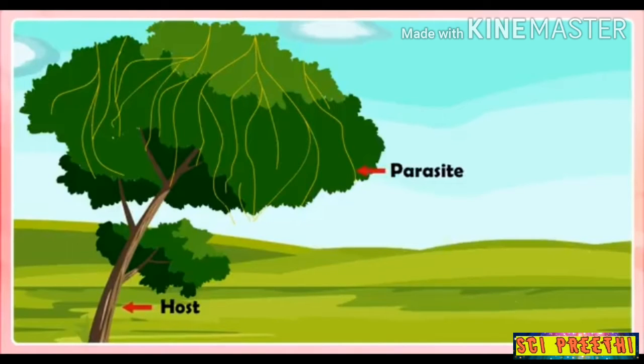In the picture, the climbing plant, which is yellow in color and looks like a thread-like structure, is the parasite plant, and the tree is the host plant. In a parasitic relationship, the parasitic plant always benefits, but the host plant is damaged because the parasite obtains the maximum amount of nutrients from it. Even so, parasitic plants rarely kill the host plant, as this would not be advantageous to them. Now we understand how parasitic plants derive their nutrients: from another living plant, which we call a host.